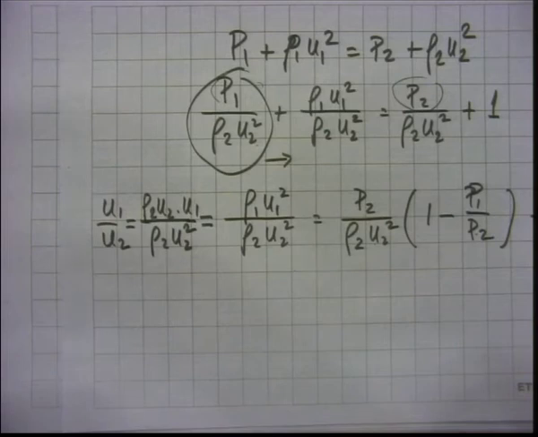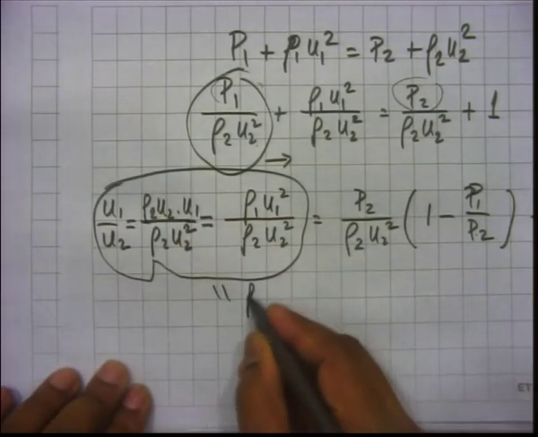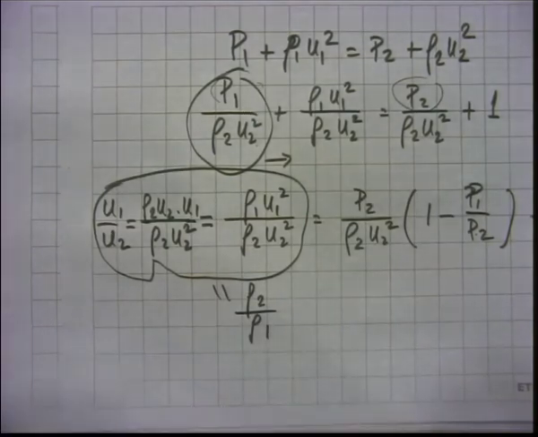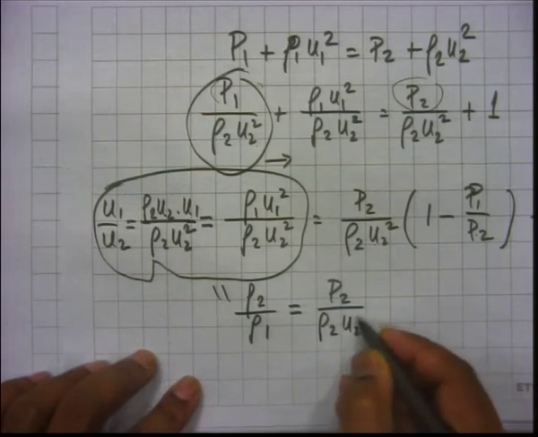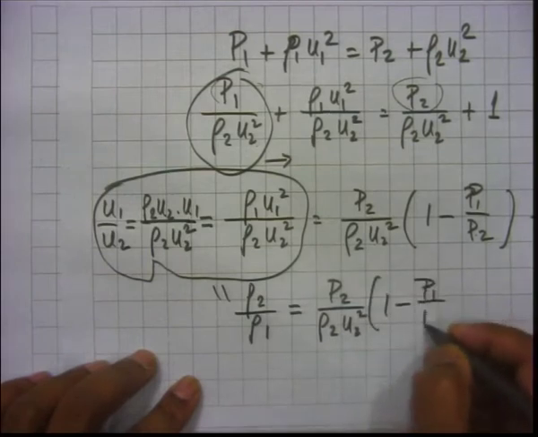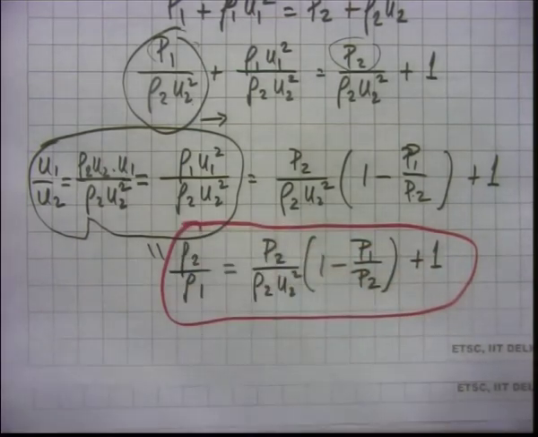Nothing wrong with that. And this is rho 2 by rho 1. Correct. So, rho 2 by rho 1 is okay.